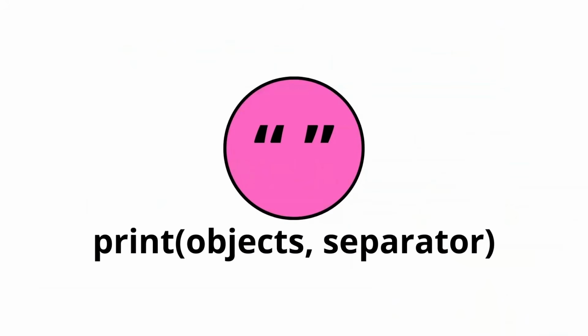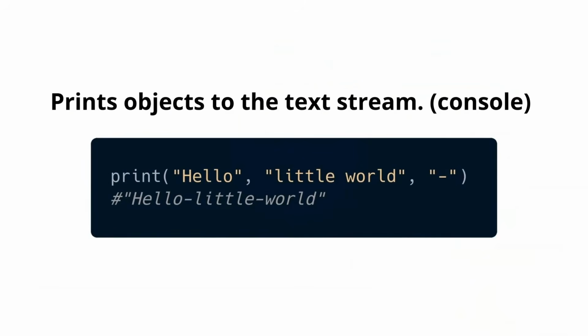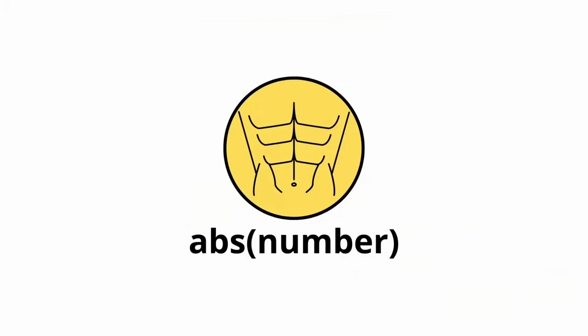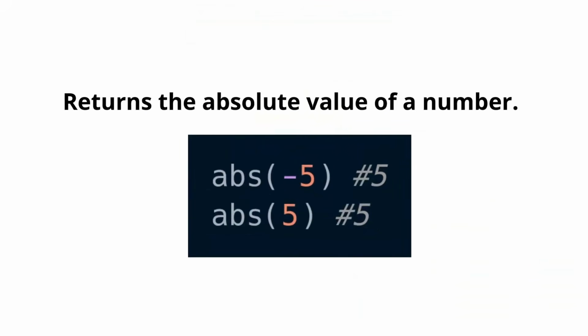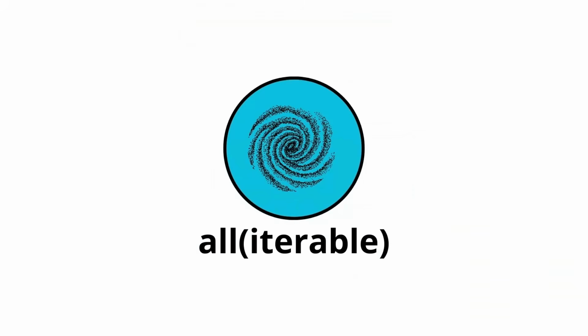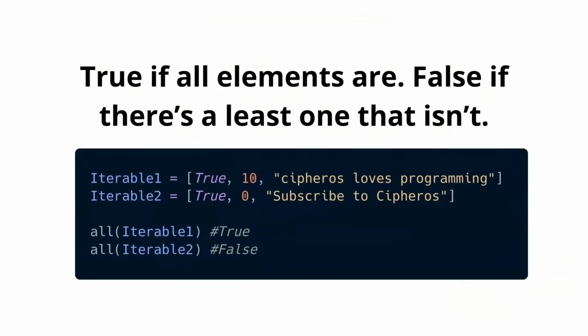The first one is the well-known print, which just prints objects to the text stream. Then abs, which stands for absolute value of a number, rather than the method. We have an example of how this works. Next, we have all, and it takes an iterable. It returns true if all the elements of this iterable are truthy, but false if there is at least one that isn't.